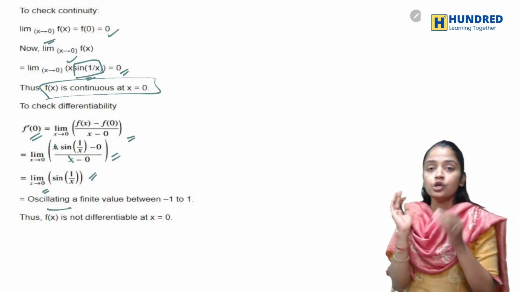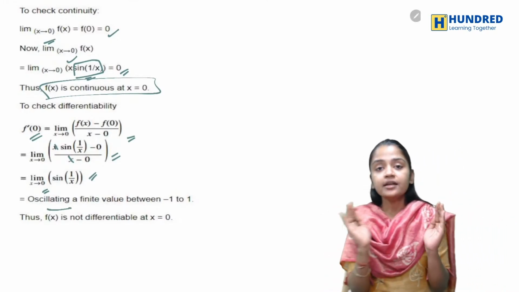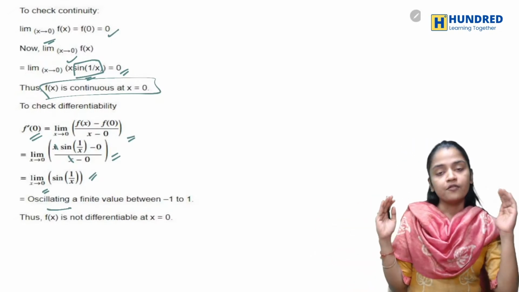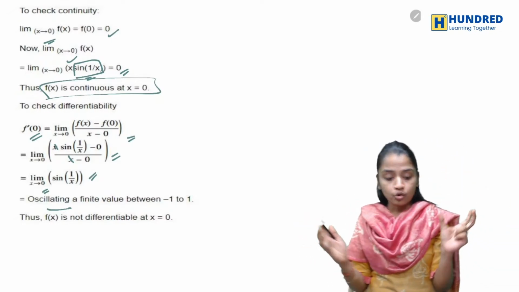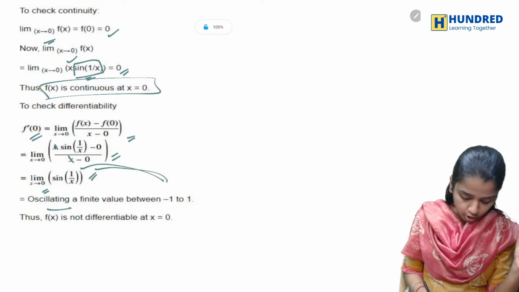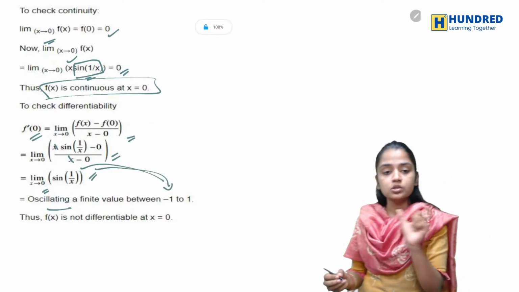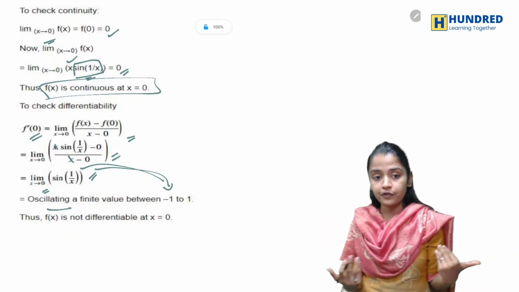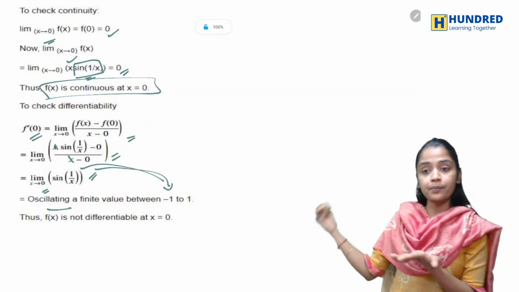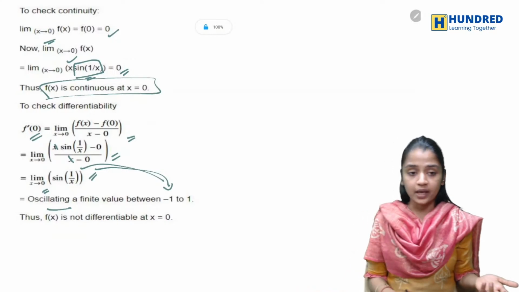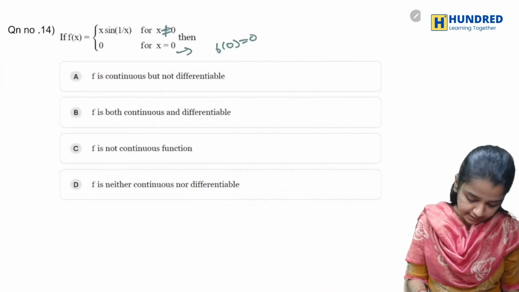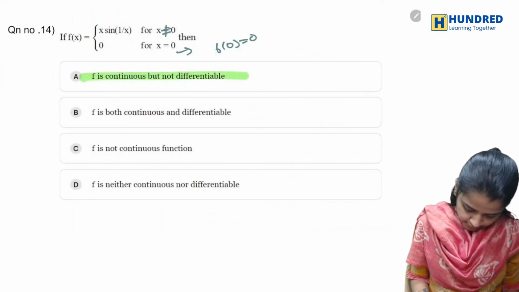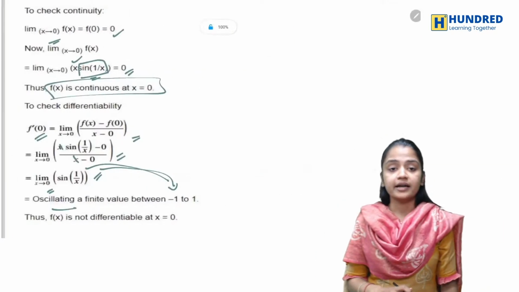You already know that the sine value has a range from minus 1 to 1, so your final value will oscillate from minus 1 to 1. So you cannot say that it is differentiable, because the finite values keep oscillating. It is continuous but not differentiable, which is your correct answer.